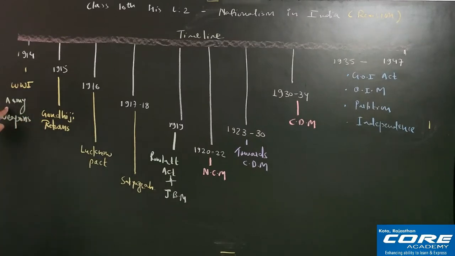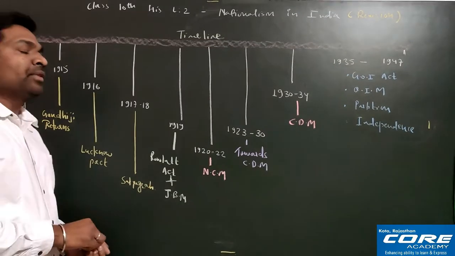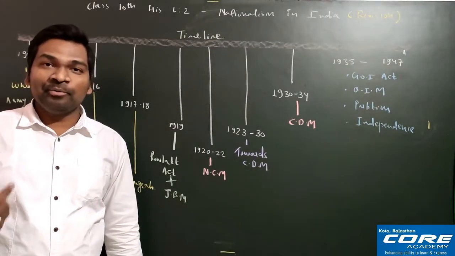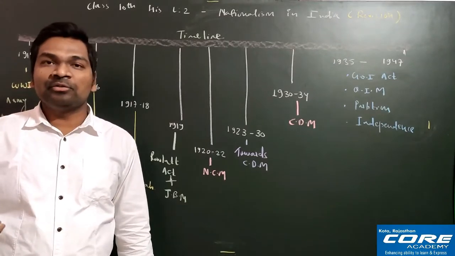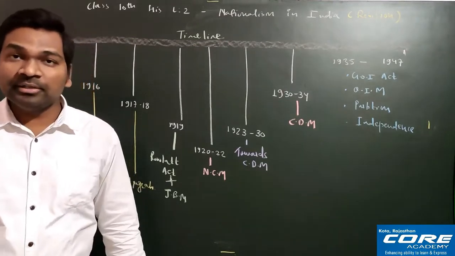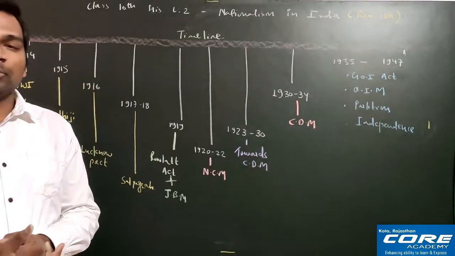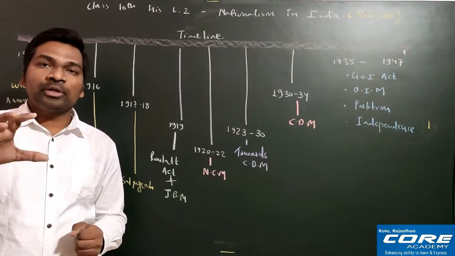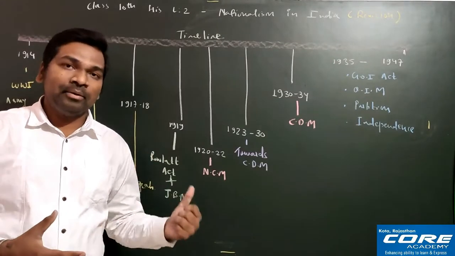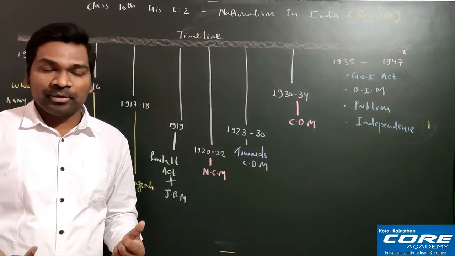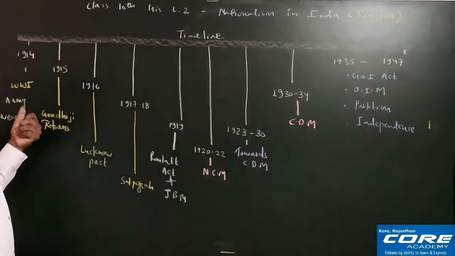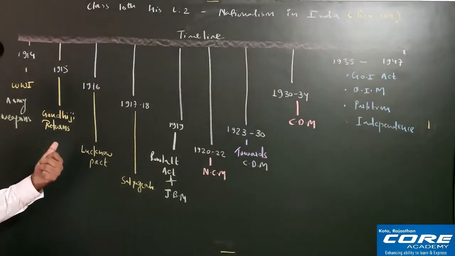To fulfill the requirement of army and weapons, they were forcefully recruiting Indian people into the British army. That was not at all good, because somebody was very happy in doing farming, somebody was very happy doing work as a labor, or as a worker in the factory or anywhere else. So if you are forcefully recruiting somebody into the army, then it is not at all recommended. But at that time Britishers were doing it. So forceful recruitment of the Indian people into the British army was one of the biggest reasons why Indians were not happy with the Britishers.